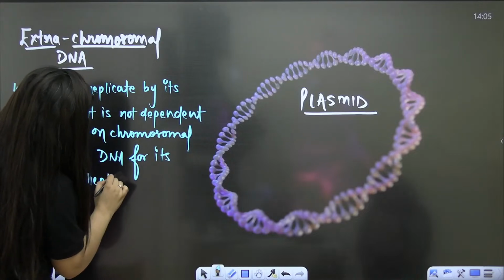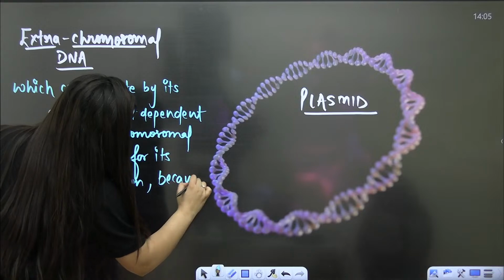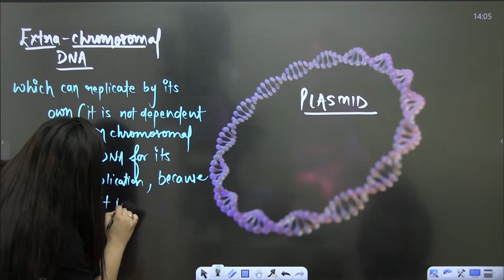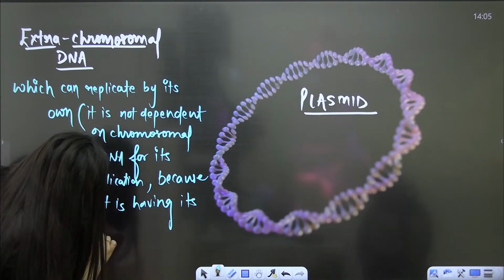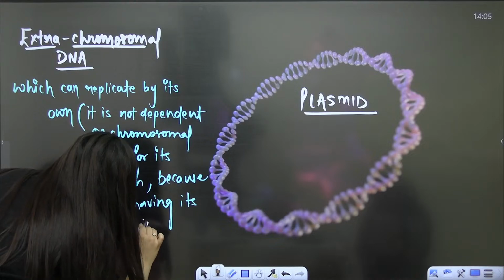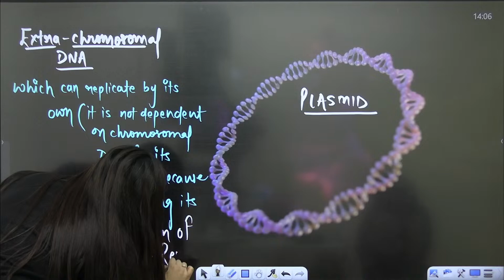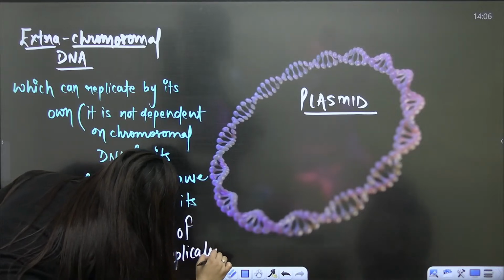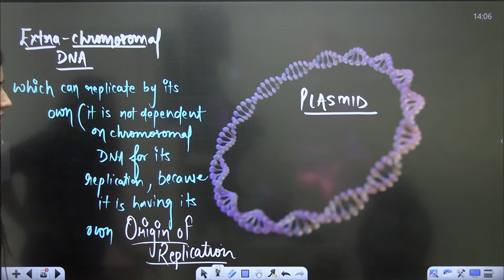And why is it so? Because it is having its own origin of replication. Understood?